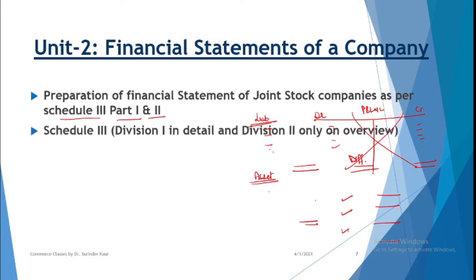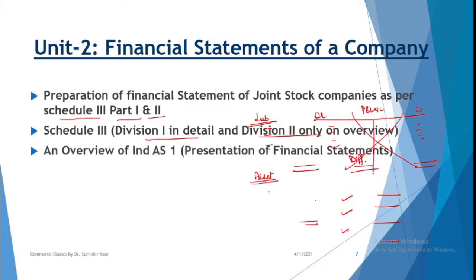Now, while studying the division of the accounts, the first division shall be studied in detail, but second division will be an overview. So we need to remember the categories of various liabilities, assets and components of expenses, and subcategories as well. Now, an overview of Indian Accounting Standard 1 regarding the presentation in the financial statements shall be done alongside. As I explained earlier, wherever the standards are involved, we need to study them alongside.